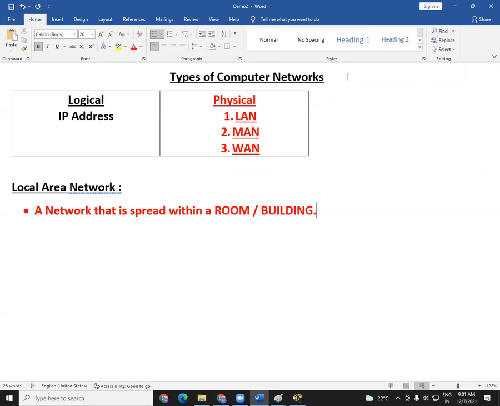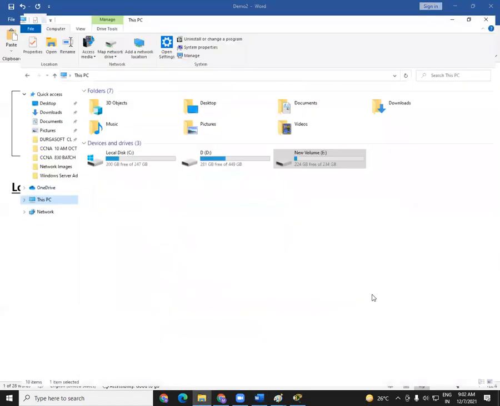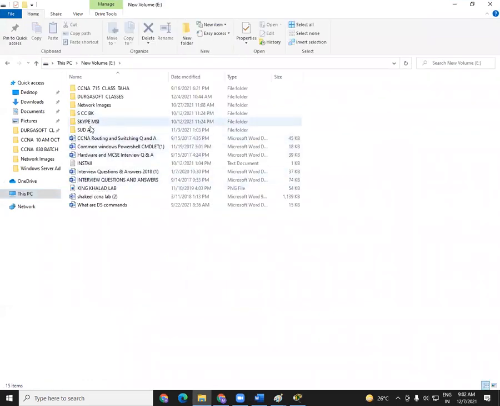Within a room, how many computers can you keep? Maybe 10 computers, 20 computers. Or if there is a big hall, maybe 50, 70, 100 computers, or maybe 500 computers. Within a building, easily we can go with thousands of computers, right? So what is a local area network? The name says everything: local area. A network that is spread within a room or a building is called a local area network. That is the limit. I'll show you some diagrams or photos anyway.